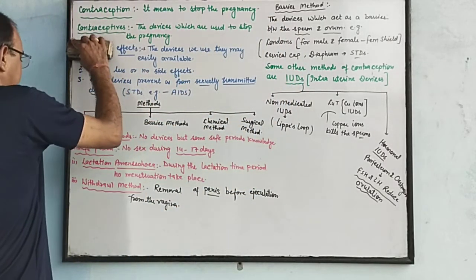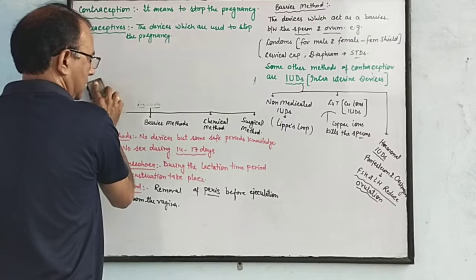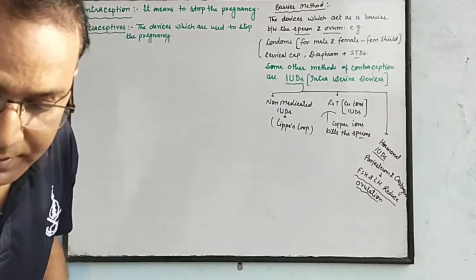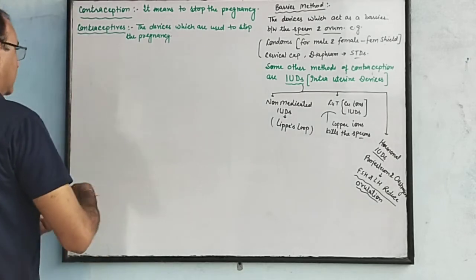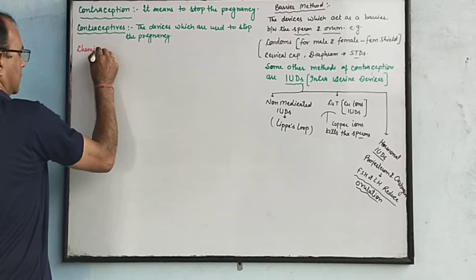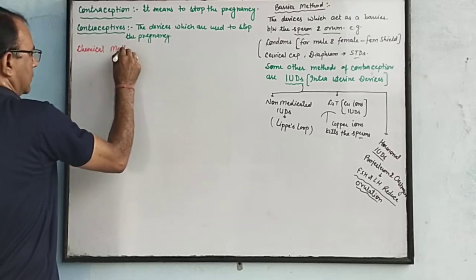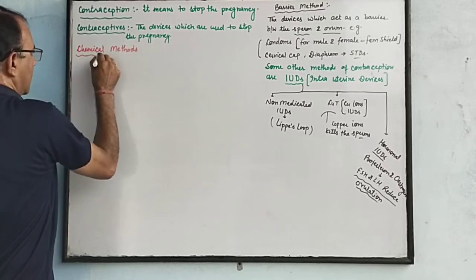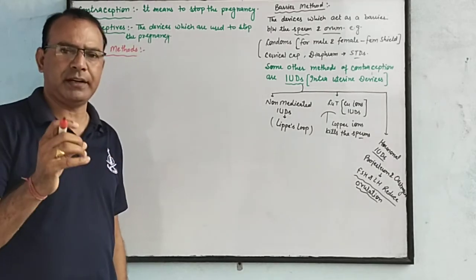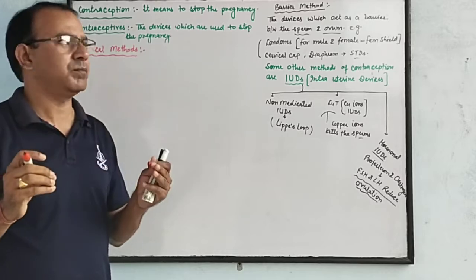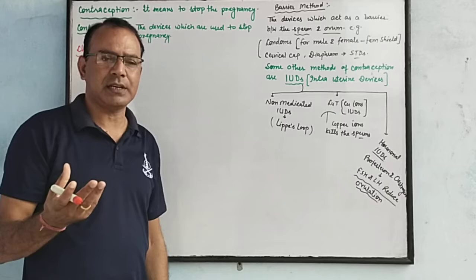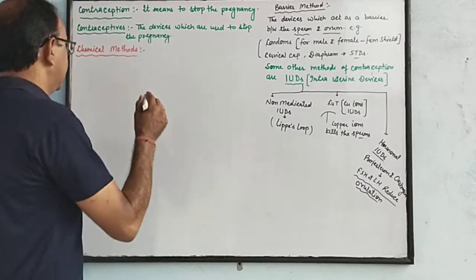The next method is the chemical method. Chemical method means the method in which we prevent the fusion of ovum and sperm with some chemical substances, such as pills.